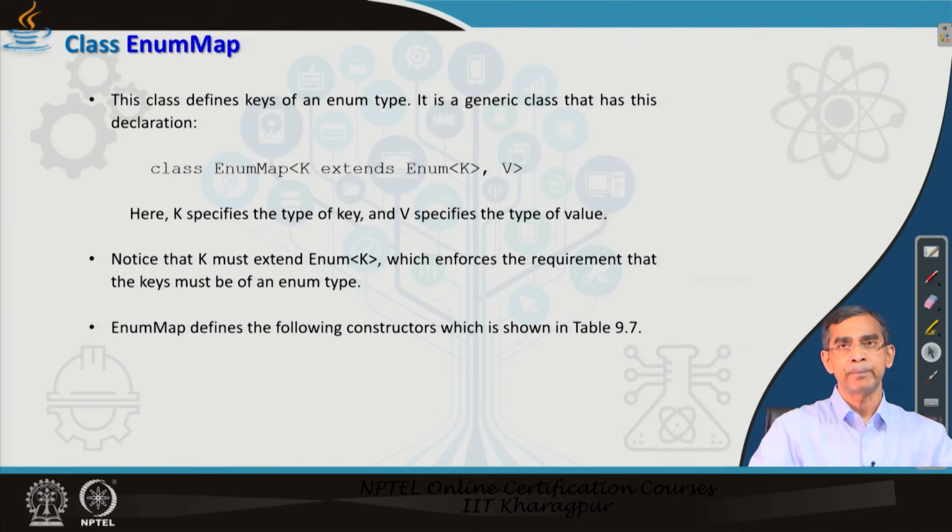This is the speciality so far as the key is concerned, because I told you that a key can be of any type, meaning a number or a string or any user defined type. But for EnumMap, the key value should be of enumerated type. And then V is the object, the values which you want to store. So, a key value should be of enumerated type by which a particular object can be associated, and if we want to access a particular object then we should access it through its enumerated key.